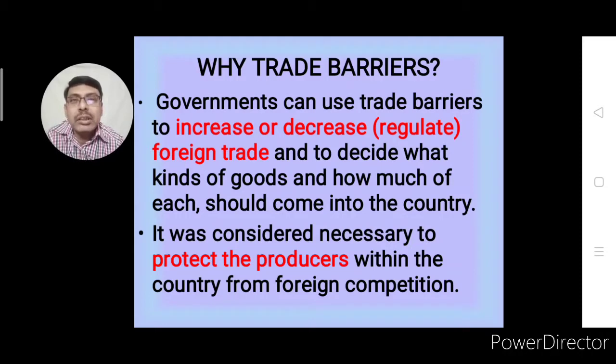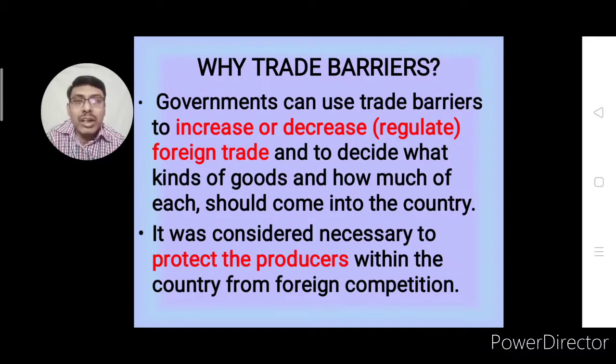As mentioned here in this point, governments can use trade barriers to regulate, control foreign trade, and to decide what kind of goods and how much of each should come into the country. So according to the need and requirement of the country, they can increase or decrease taxes.